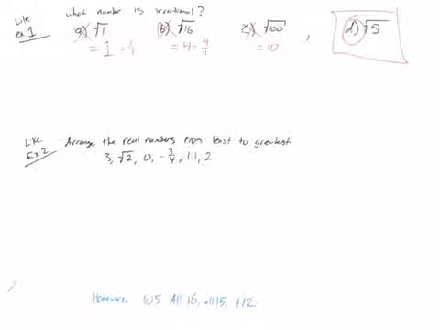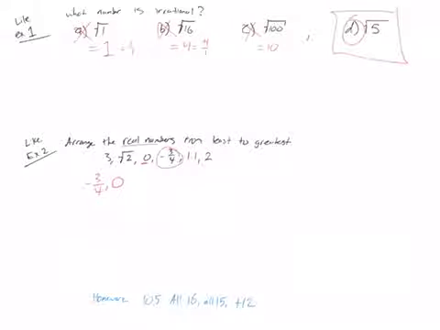Alright, now let's look at example 2. It just says arrange the real numbers from least to greatest. So let's look through these. Obviously, it looks like we have one that's a negative. Since we only have one number that's negative, it's going to have to be our smallest one. That's this one right here. So I'm going to say negative 3/4. My next number would be a number that's not negative or positive. That's 0. So I'm going to put that one next.